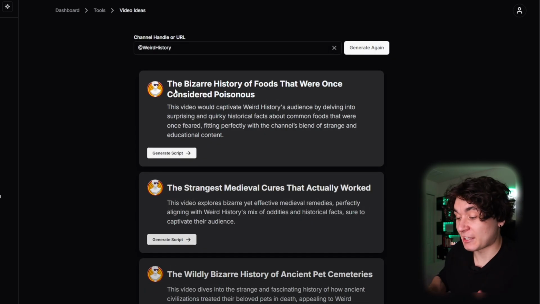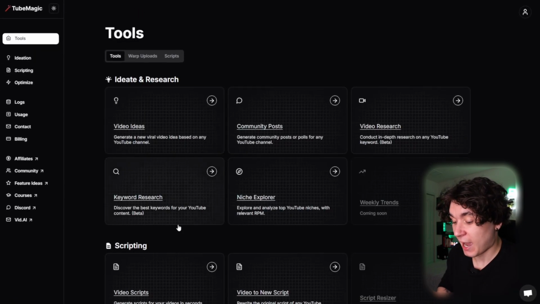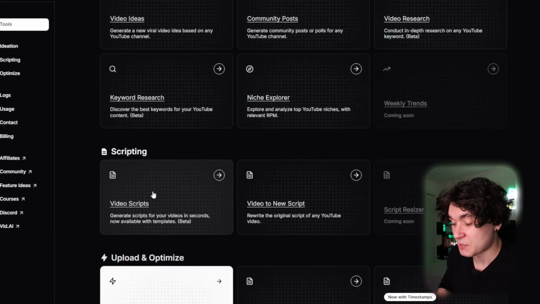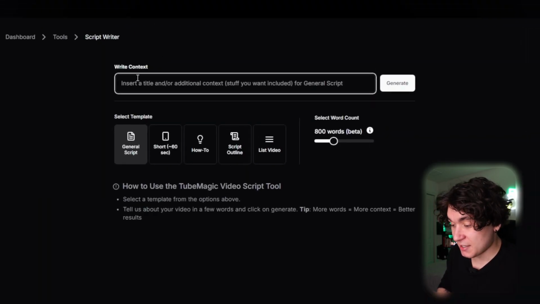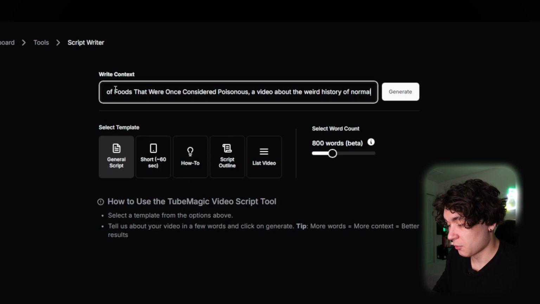Now I could just keep collecting all of these video ideas, but once I really like a video idea, I can copy it and I can either go to generate script, or from TubeMagic's tool page, I can scroll down to the video scripts tool right here. And in this right context tab, I'm gonna paste it in and then explain the video. A video about the weird history of normal foods that were once considered poisonous.